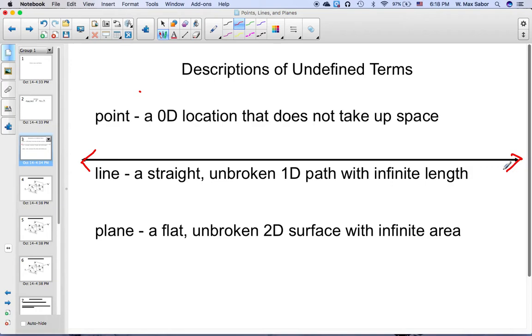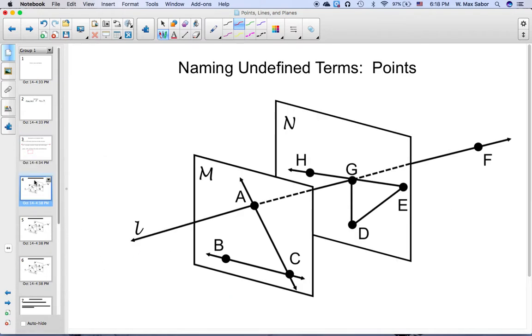And a plane is a flat, unbroken, two-dimensional surface with infinite area, like the floor if you extend the floor forever, or a wall if you extend that wall up, down, left, right forever. And we can't draw that perfectly, but what we will usually do is draw a rectangle to represent that.